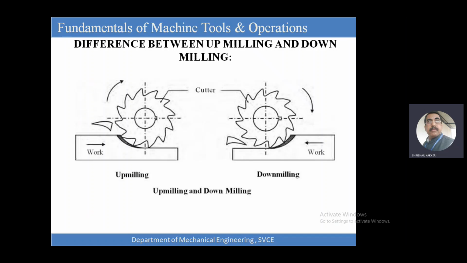Okay. Suppose, for example, a slab is given to me. I have to finish these ends, finish the top and bottom. This can be done by using the milling machine, by using the cutter called a multi-point cutting tool. It's called a milling cutter. The milling cutter has so many active points. While they are rotating, those points will be removing the material.